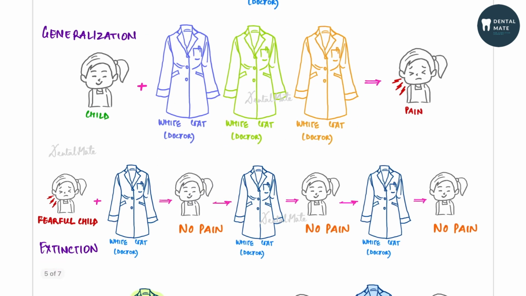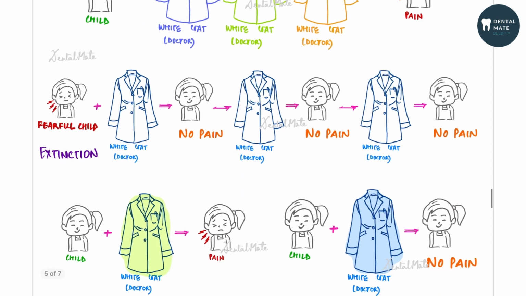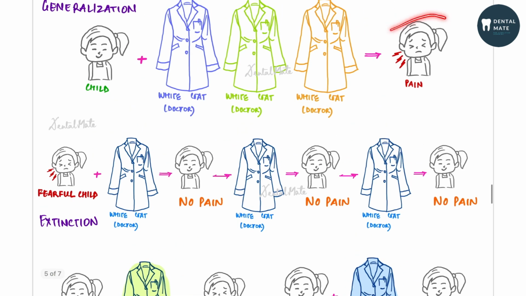Next, whenever this child sees anybody who is wearing a white coat, be it any doctor, Dr. A, B, or C, he relates that, no, I have to stay away from this person because I'll be having pain. This is what generalization means. He tries to connect that if ever I go close to someone who is wearing a white coat, I would have pain. With that, the child now becomes fearful.